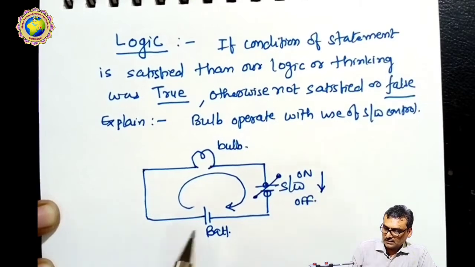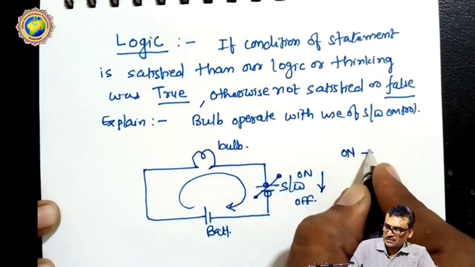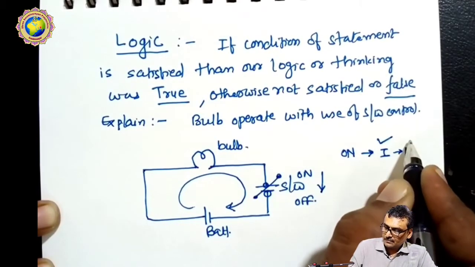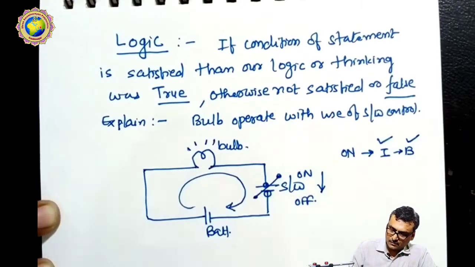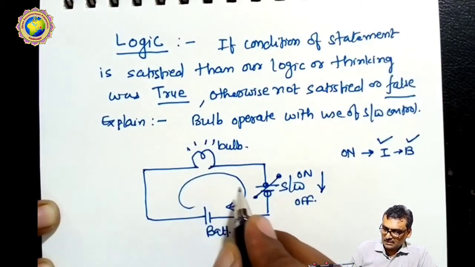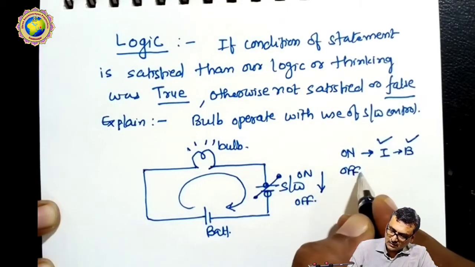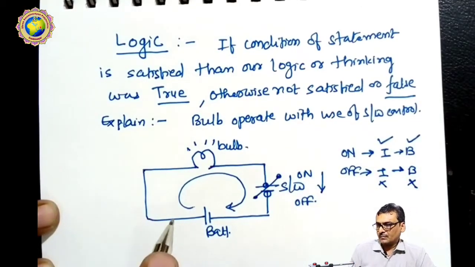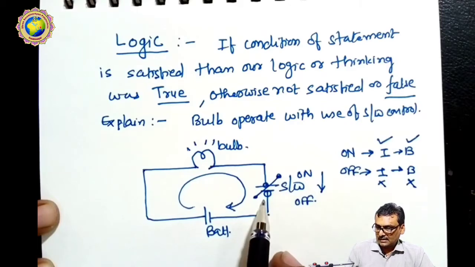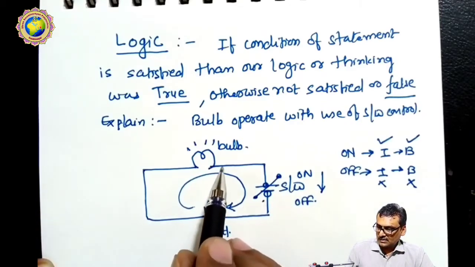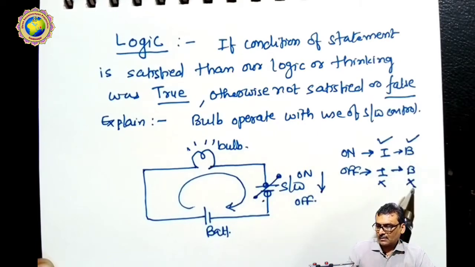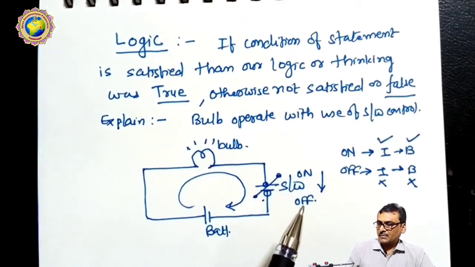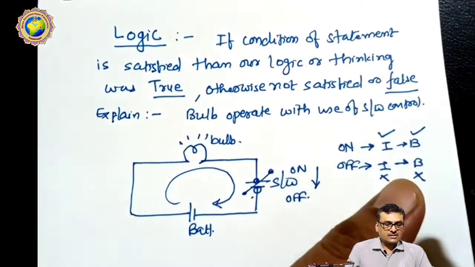If the switch is closed, that is on, then current can flow and the bulb will be on. If the switch is off, current will not flow and the bulb will not glow. This simple example shows that there are two logic states. Using the switch we can control the bulb in off mode and on mode. This logic can be implemented in our computer systems or electronic systems also.